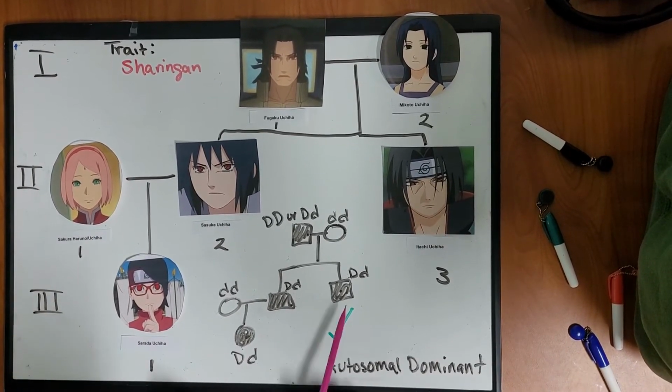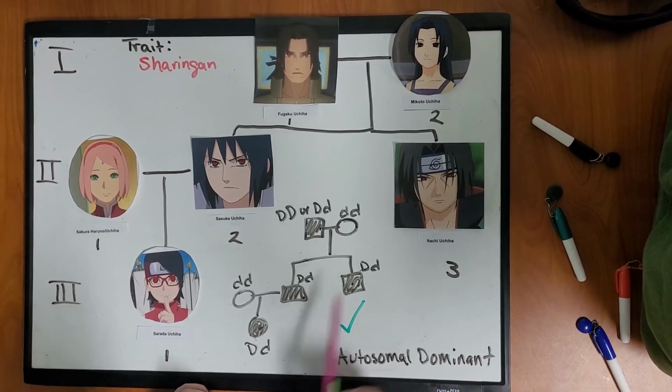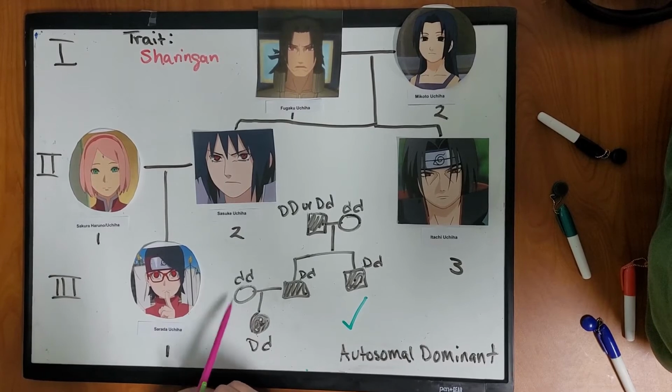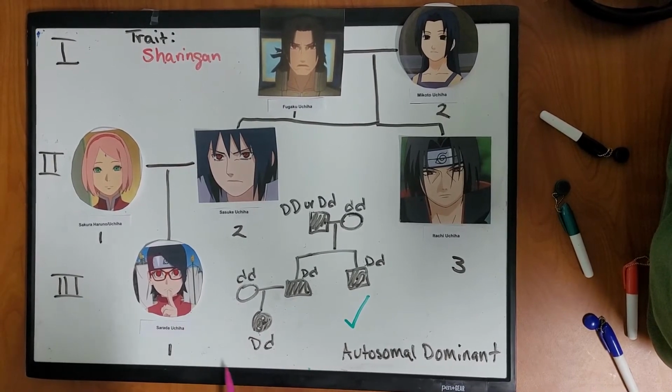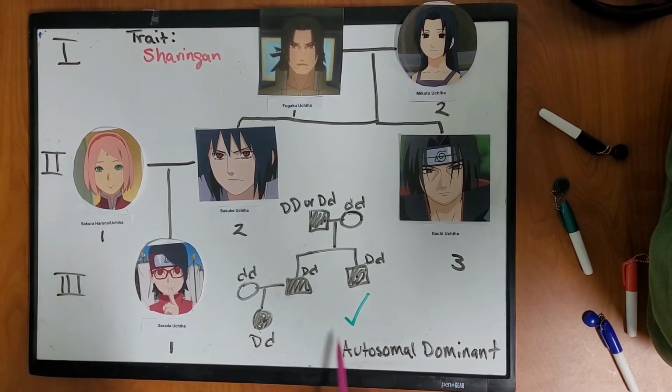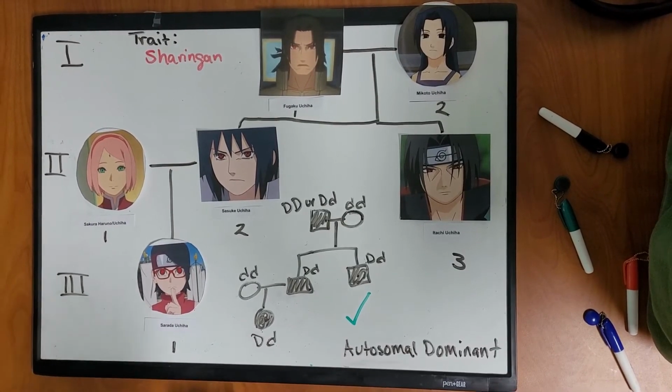And so both Sasuke and Itachi need to be heterozygous because they inherit at least one D allele from their father. And so Sakura does not showcase a trait, so little d. And that also means that Sarada must be heterozygous in this case, and this is consistent with autosomal dominant.